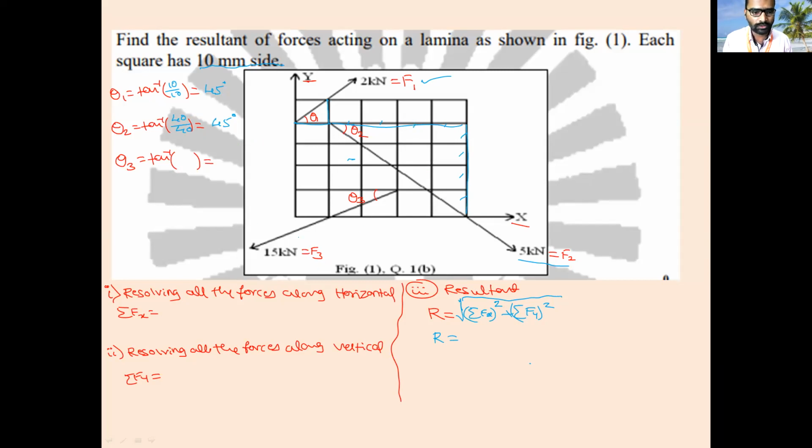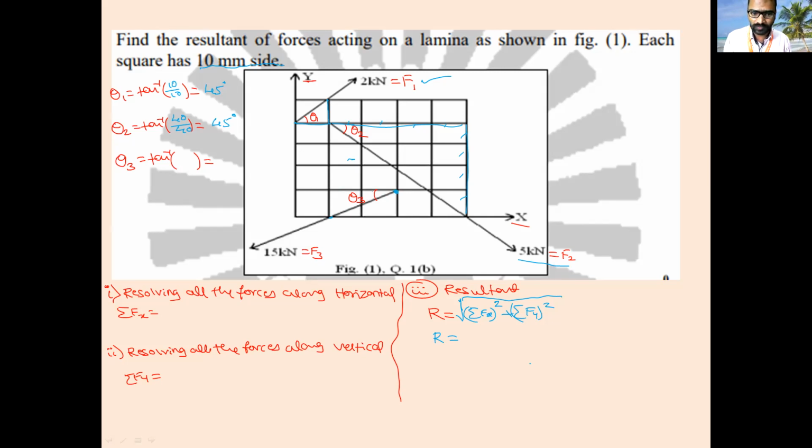Then, coming to the third force, 15 kilonewton force making an angle theta 3 with respect to horizontal. You are not supposed to consider this as theta 3, because where it is starting, the starting point is here, and it is going out from this point, correct? So how much is theta 3?